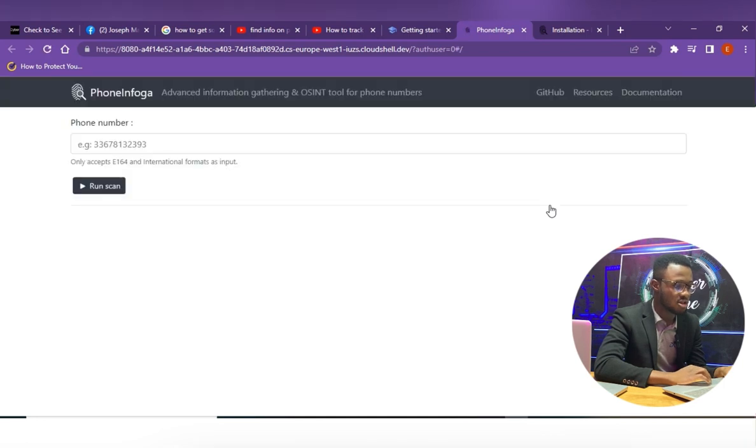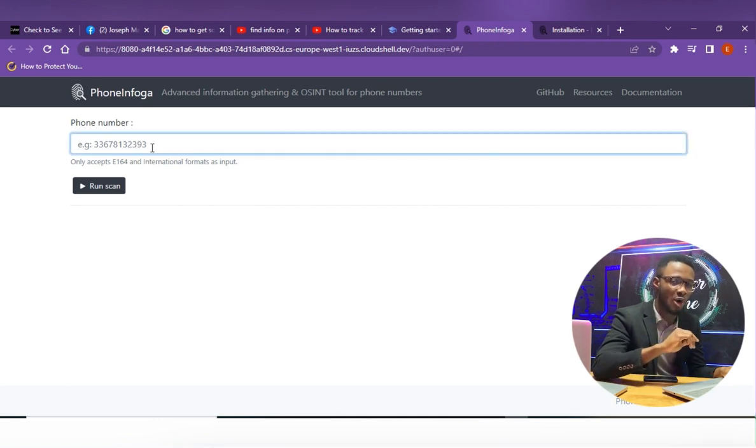Now, great. So this is the OSINT tool that we are using today. Here, put in the number that you want to find information about. I'm going to test about three numbers, but before that, let me test with my number for you to see how it works, right?